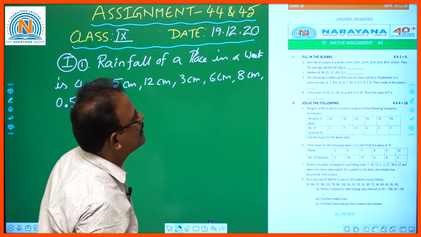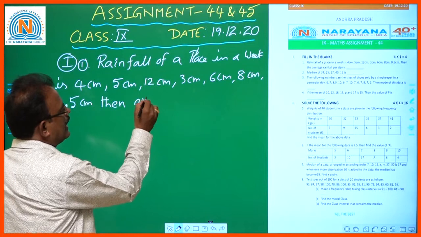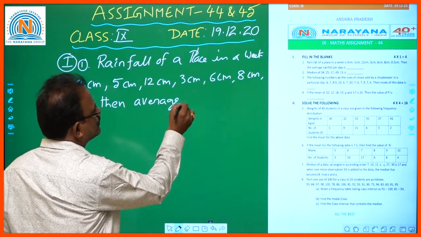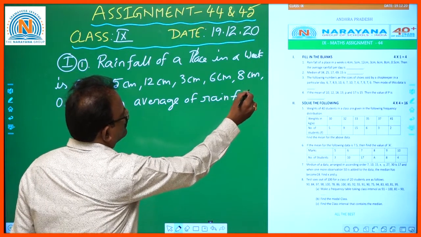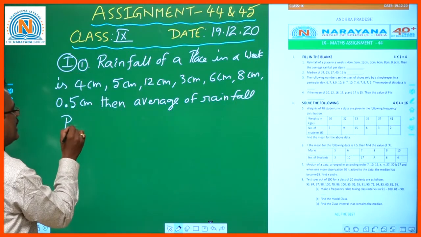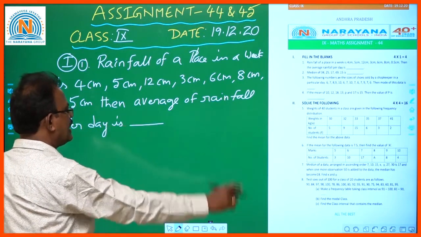Then the average of rainfall per day is dash.